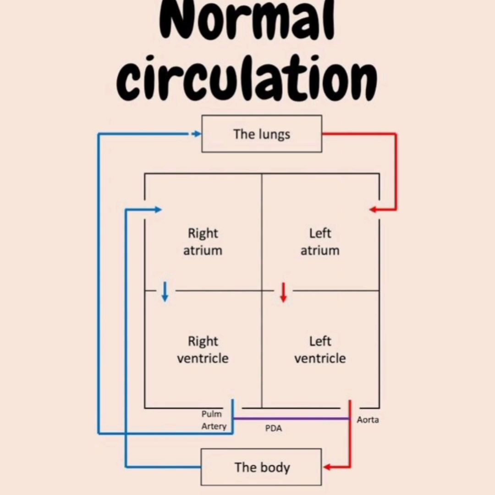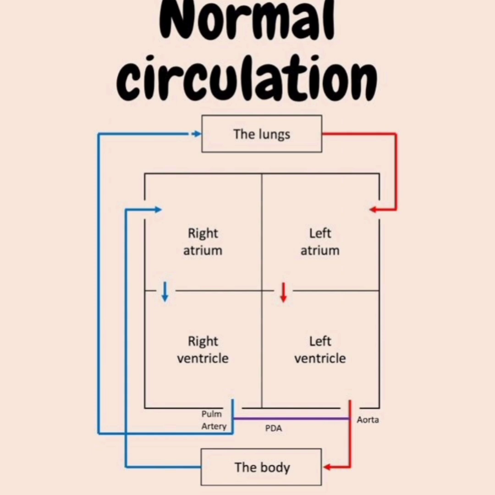The deoxygenated blood from the body enters into the right atrium with the help of the superior vena cava. From the right atrium, it enters into the right ventricle. From the right ventricle, it enters again to the lungs for purification.